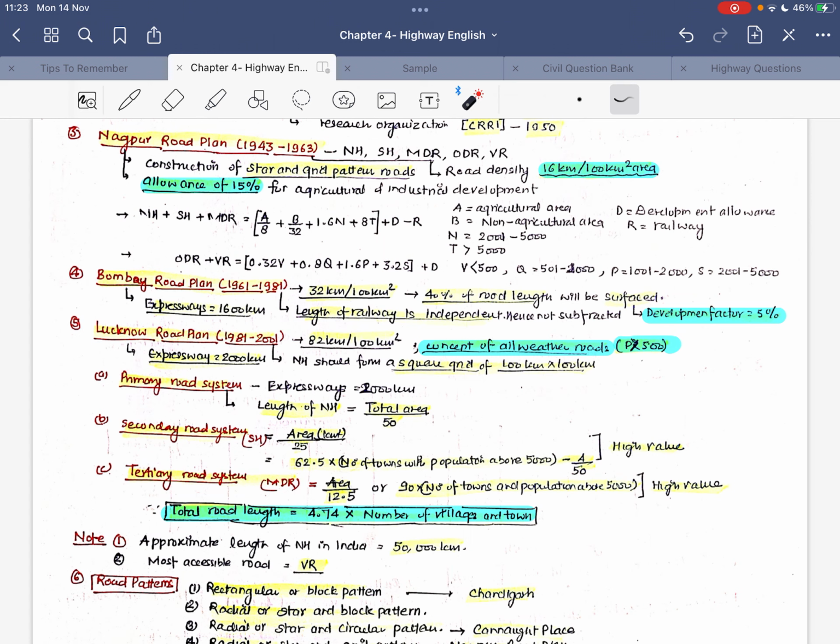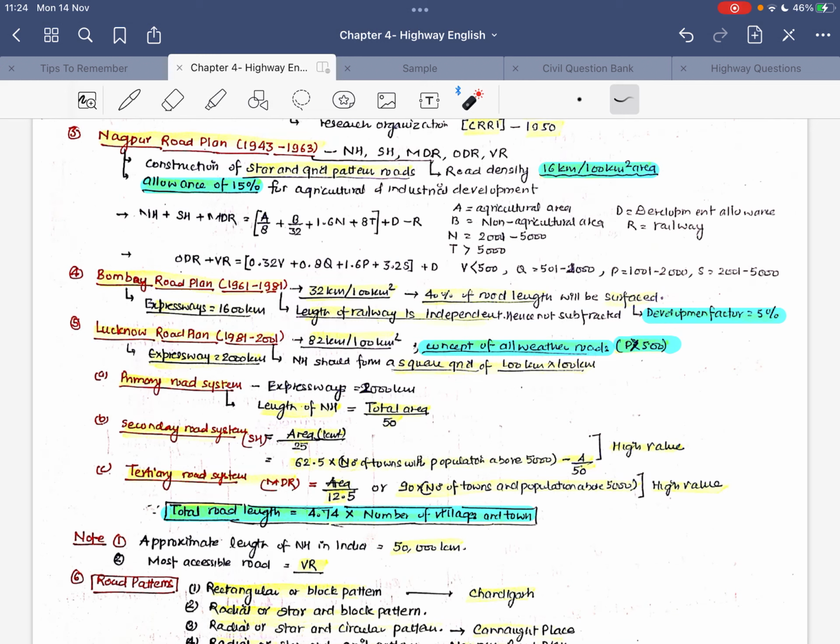Now talking about the second road plan, that was in the year 1961 to 1981, the Bombay road plan. The salient feature of this Bombay road plan was that the road density earlier in the Nagpur road plan was 16 kilometer per 100 kilometer square of area, whereas in the Bombay road plan it was 32 kilometer per 100 kilometer square of area. And under the Bombay road plan, 40% of the road length will be surfaced.